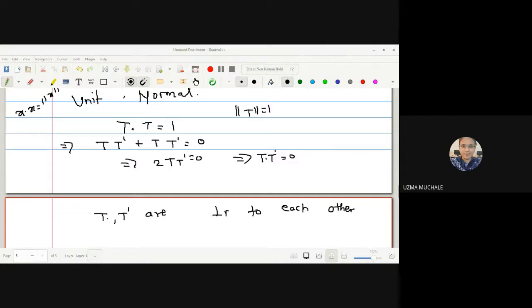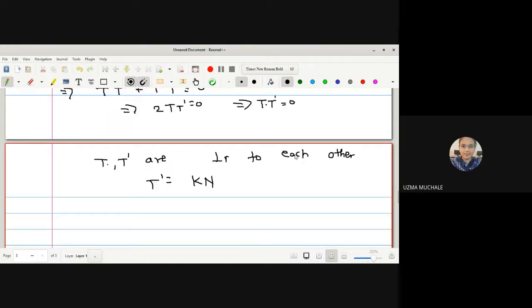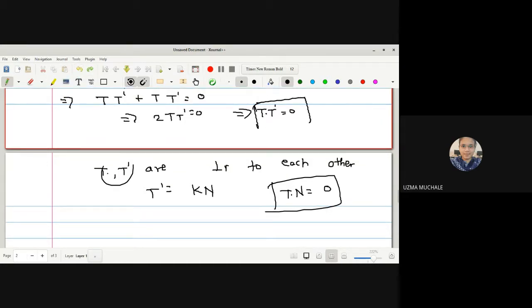So, which important property do we know about this one? Tangent and normal are also perpendicular to each other. Yes, ma'am. So hence we can say T dash is equal to k into N. That means T dash is in the direction of the normal. If T is a tangent, then T dash is perpendicular to T. Here we have proved T dot T dash is 0. Here we know that tangent and normal are also perpendicular to each other. So with the help of these two results, T dot T dash is 0, and T dot N is also 0. That means T dash must be in the direction of the normal.